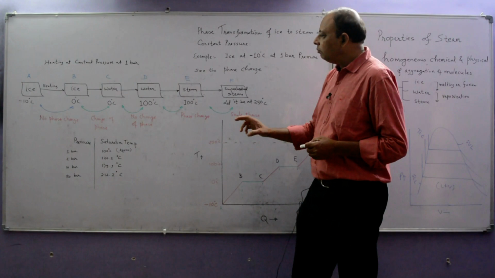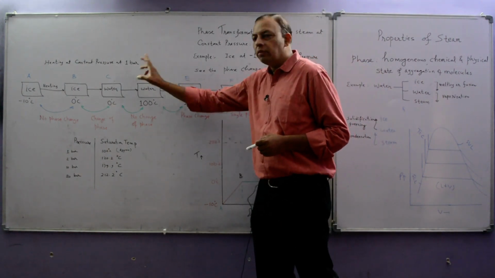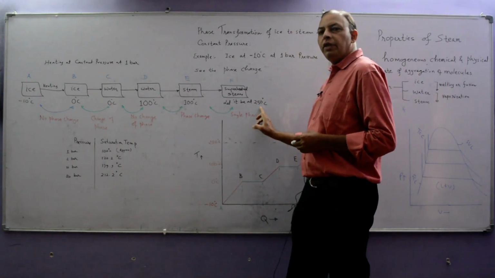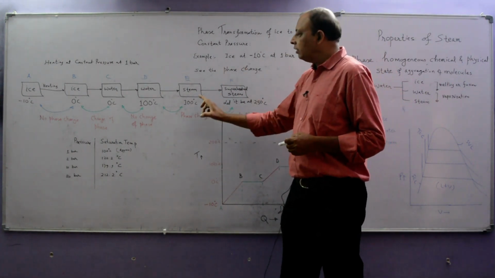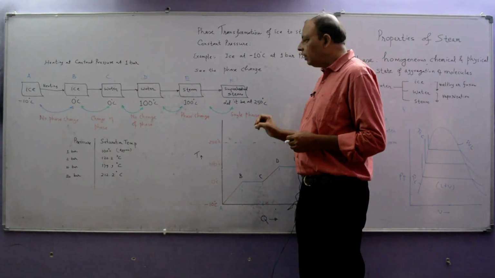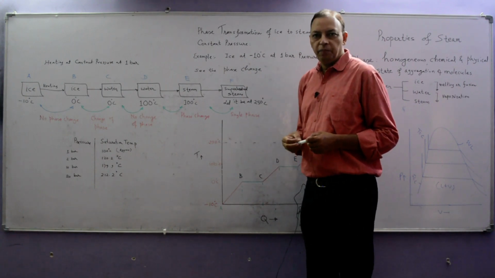Here the saturation temperature of steam is 100 degrees Celsius at 1 bar. So this temperature, 250 degrees Celsius, is more than 100 degrees Celsius. Then we can say definitely this steam is superheated steam.